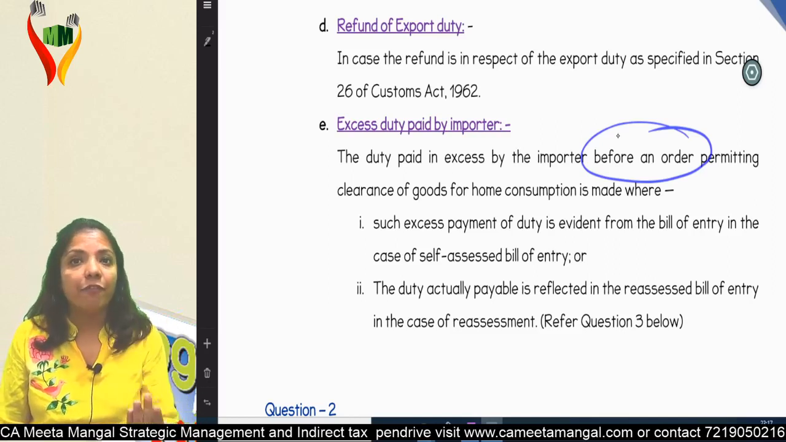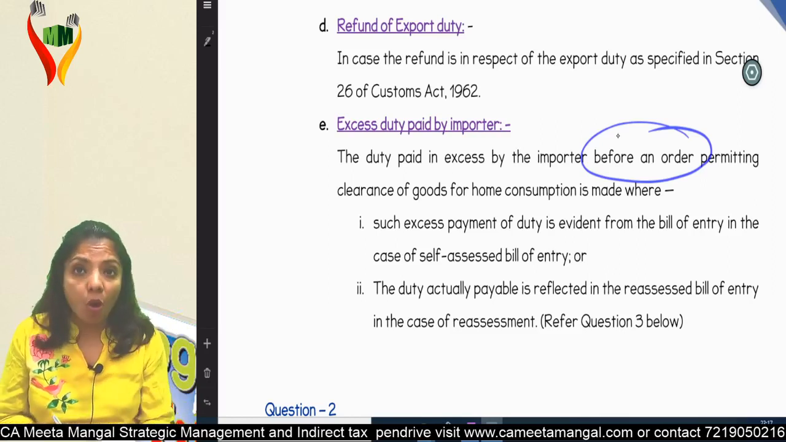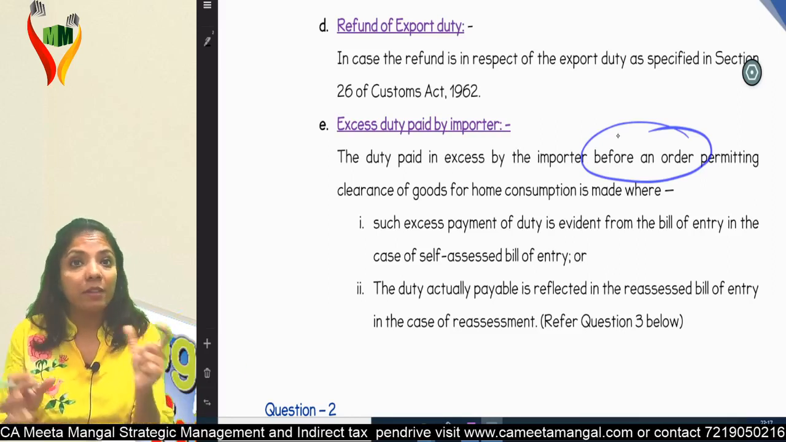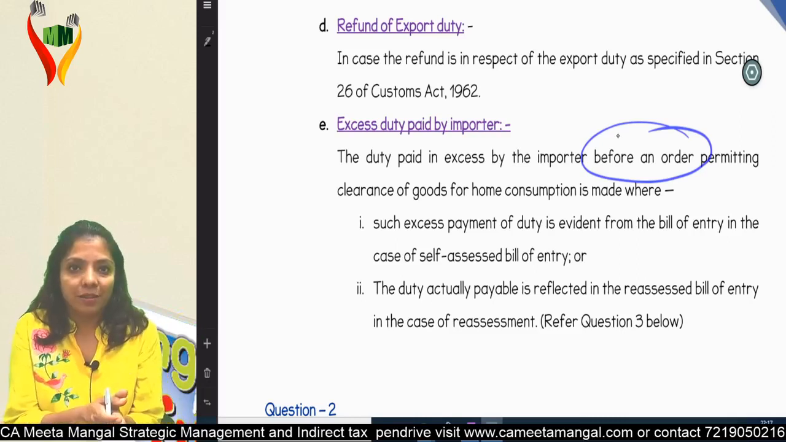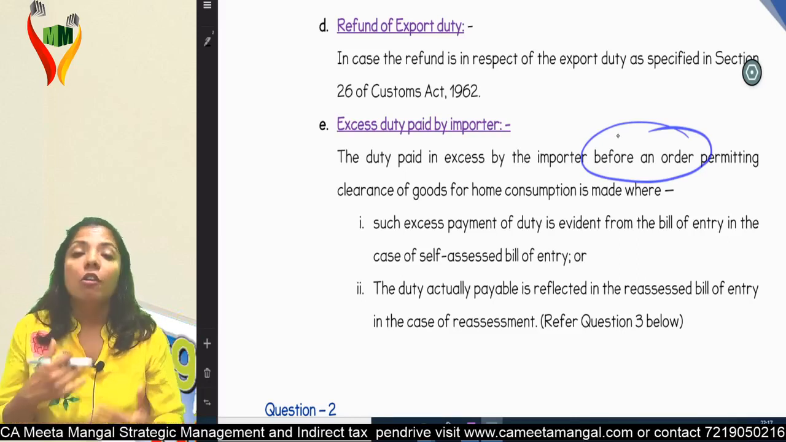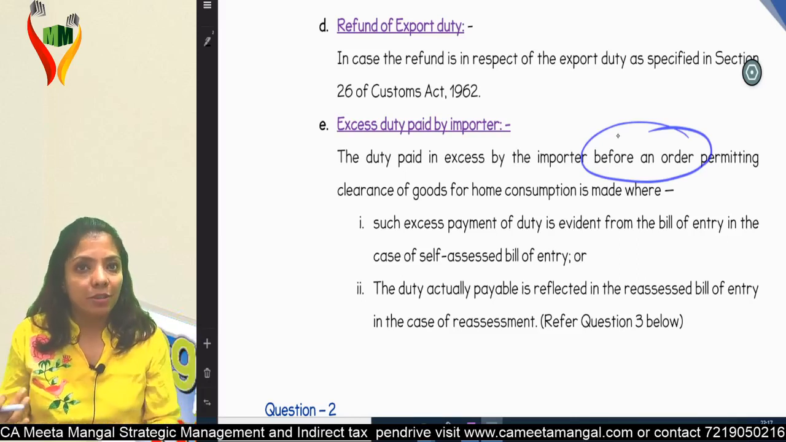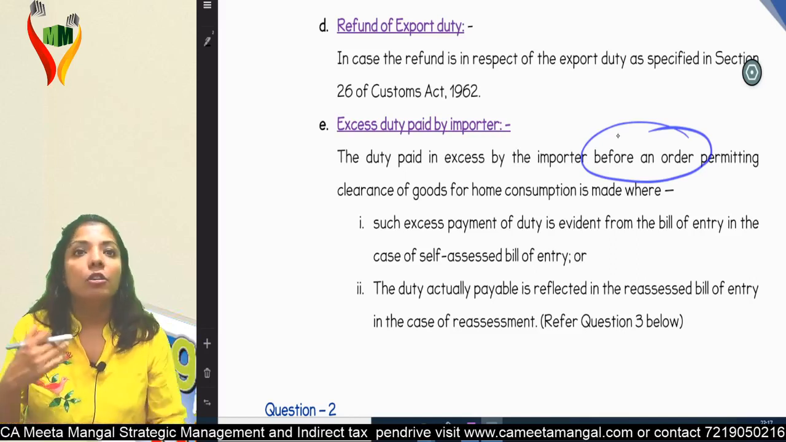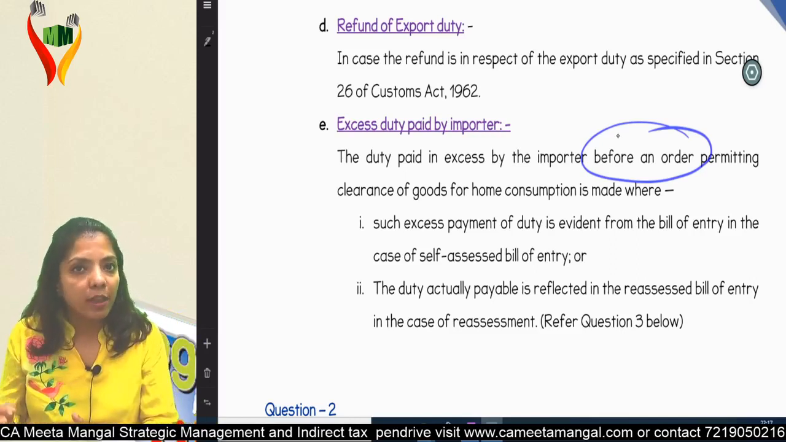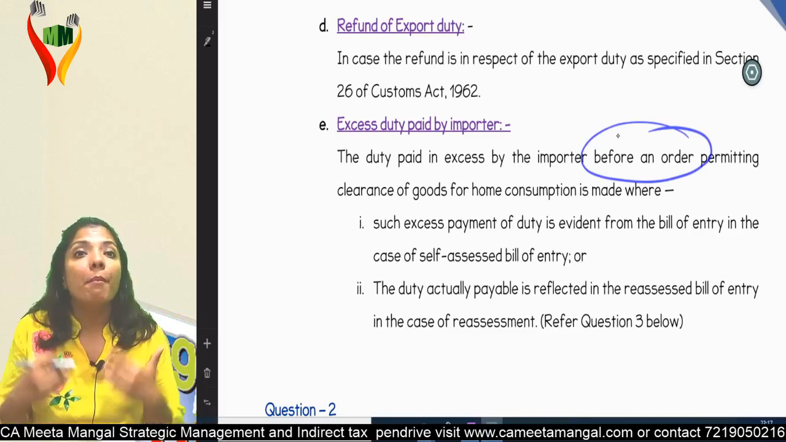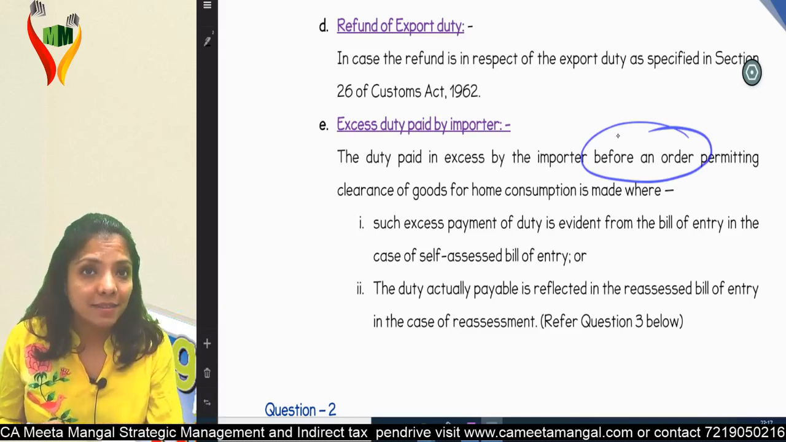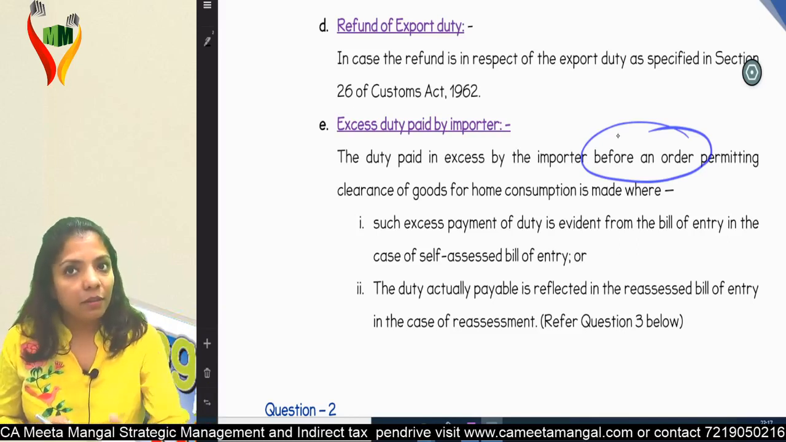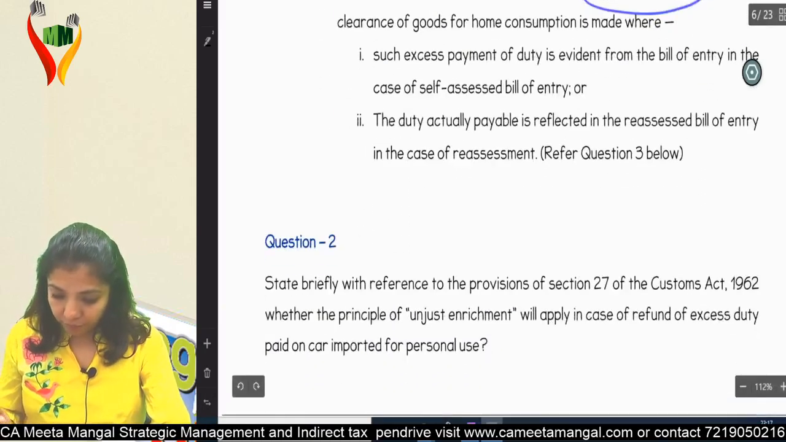Import procedure: I have first given a bill of entry which is self-assessed. If you find something wrong in that, you return it and I'll have to pay the difference amount. By chance, you come to know that I have paid excess duty, and yet you have not given the order for clearing the goods for home consumption. So me passing on the burden to somebody else is not in the picture, because the goods are not yet in my hands. Until they are in my hands, how can I pass it on to somebody else? Am I clear? So for this, refer question 3 below.